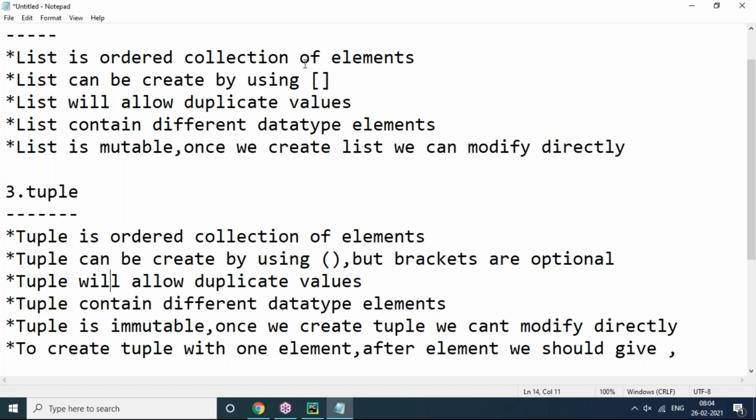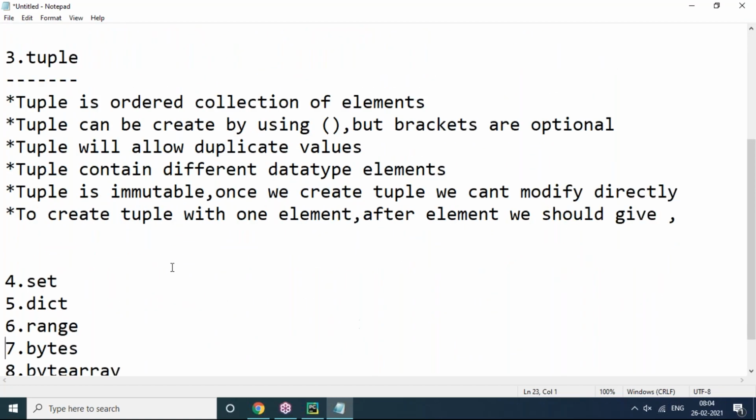It is also an ordered collection of elements. But the only thing is representation is different. List can be created by using square brackets. Tuple can be created by using round brackets. And brackets are mandatory while creating list, that is square brackets. And while creating tuple, round brackets are optional, not compulsory. Even if you remove brackets, it will create tuple by default. So these are tuple operations, tuple rules and regulations.